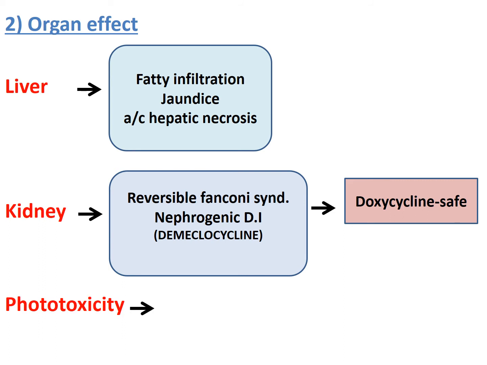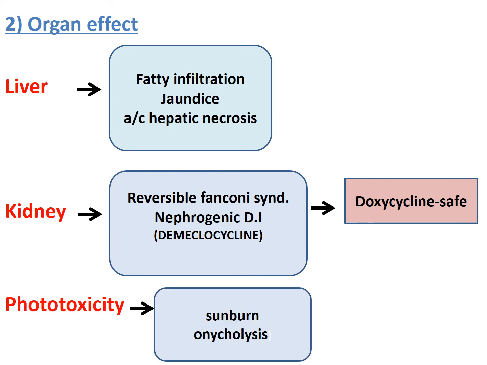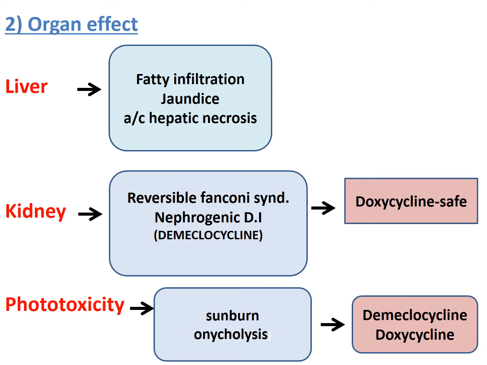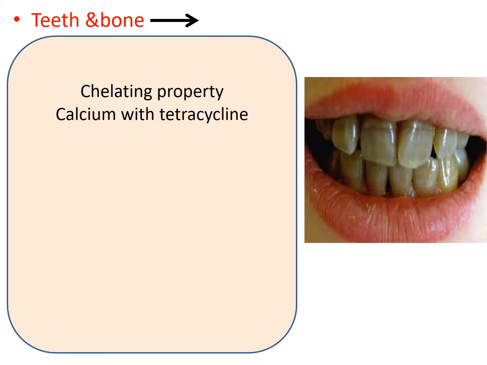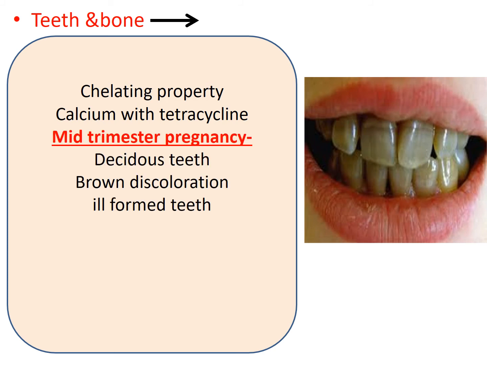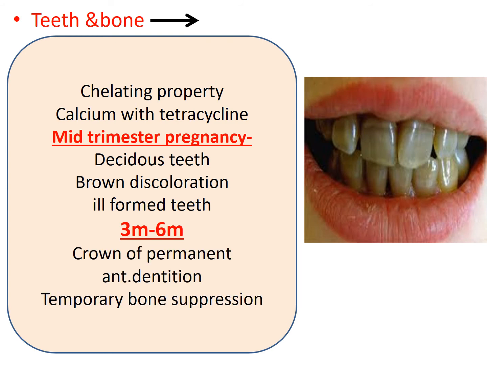Next is phototoxicity. The important agents associated with phototoxicity include demeclocycline as well as doxycycline. In bone and teeth, these tetracyclines form certain complexes with calcium. So if you use these agents during the mid trimester of pregnancy, there will be impairment in the deciduous tooth formation in the baby. There will be brownish discolorations. And if you use this agent in a 3 to 6 month old baby, it will lead to impairment of the permanent dentition, and there will be temporary suppression of the bone growth.